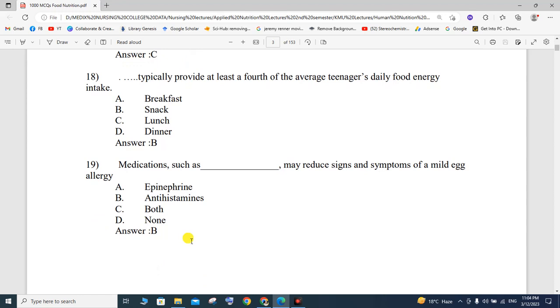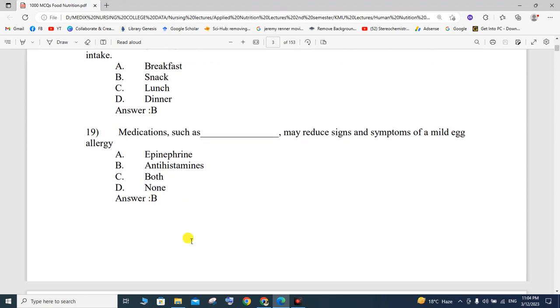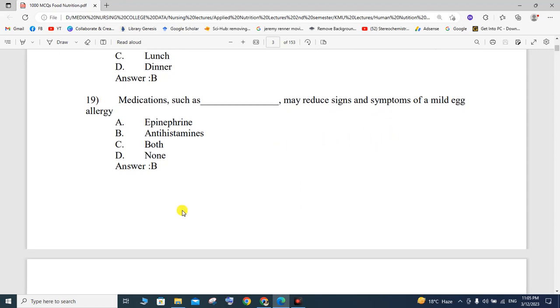Medications such as dash may reduce the signs and symptoms of a mild egg allergy: epinephrine, antihistamines, both, or none of these. So the correct option is antihistamines. Antihistamines are the medication that may reduce the signs and symptoms of a mild egg allergy.